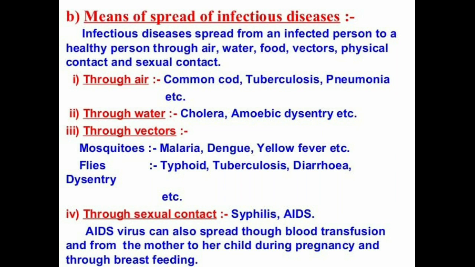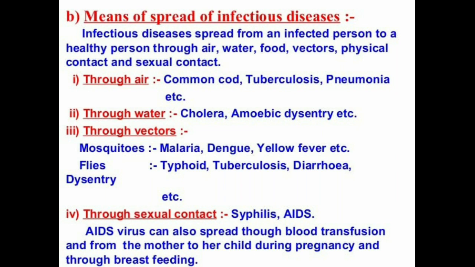Okay, first we will look at through air. Through air, diseases like common cold, tuberculosis, pneumonia, etc. are spread. Now our corona is spread through the air, right? Next, we have through water. Diseases like cholera, amoebic dysentery, etc. are spread through water, that is contaminated water.